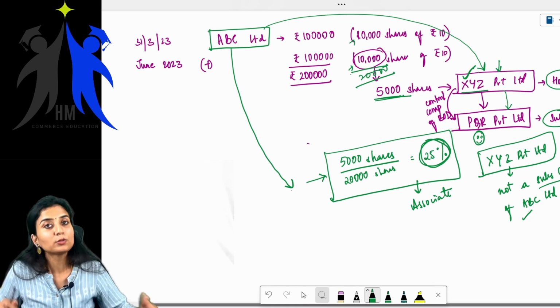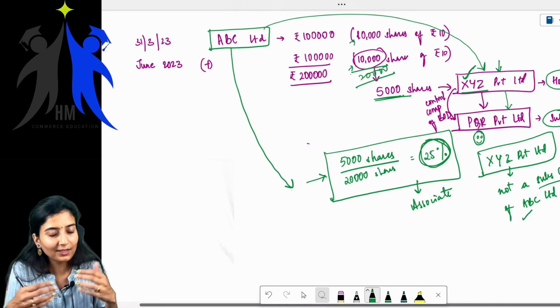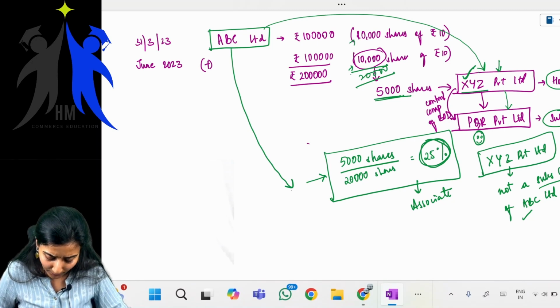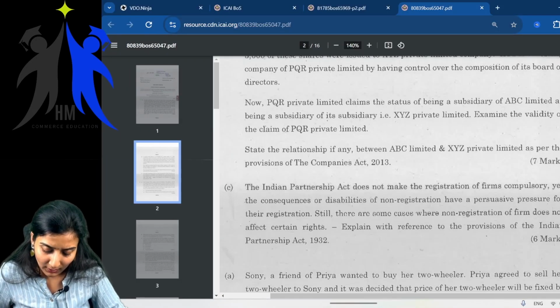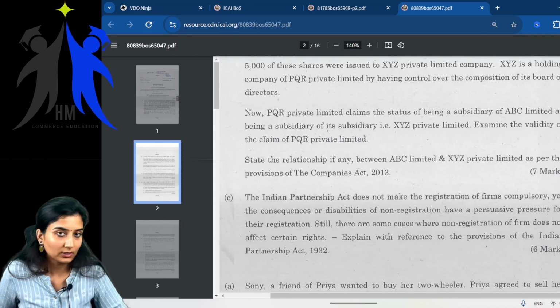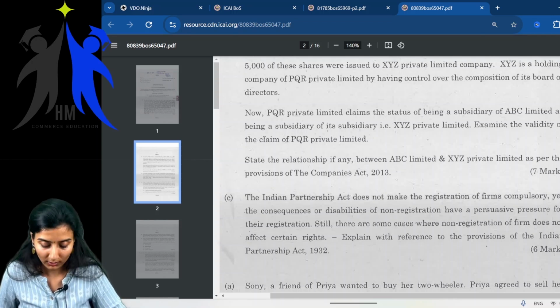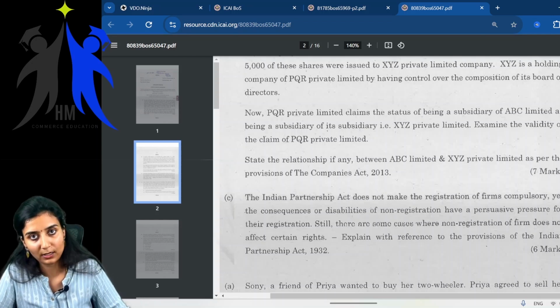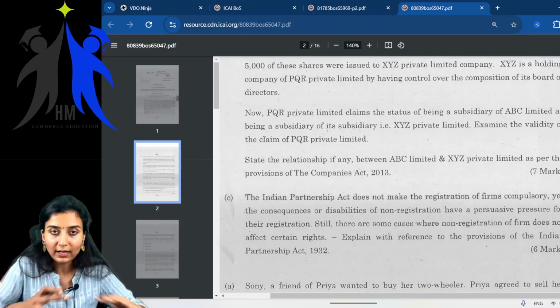XYZ Private Limited is not a subsidiary of ABC Limited. Correct? Yes or no? Clear? So examine the validity of the claim of PQR Limited. What will you state? No, it does not hold. Good. Correct. So obviously you have to state that ABC Limited is an associate company, and you also have to write everything in detail.